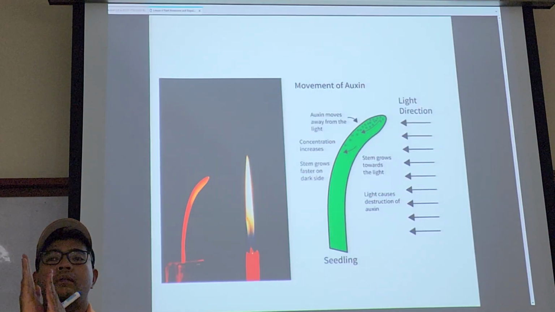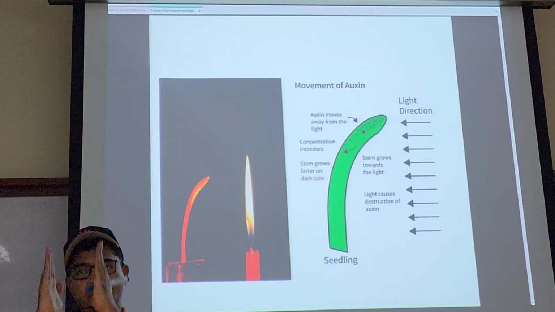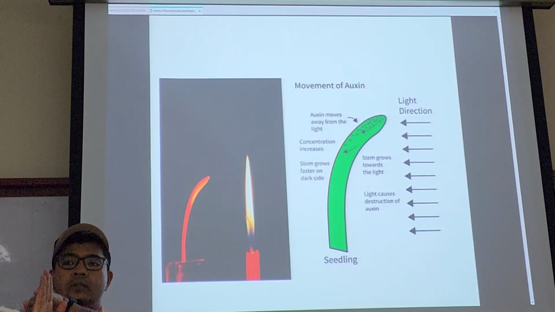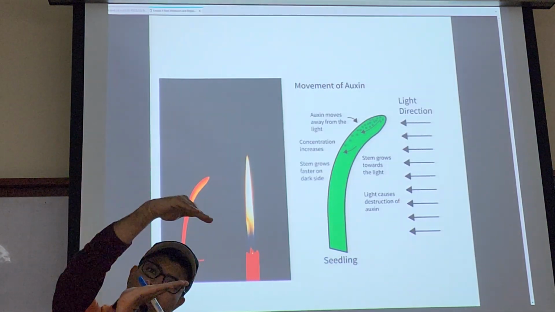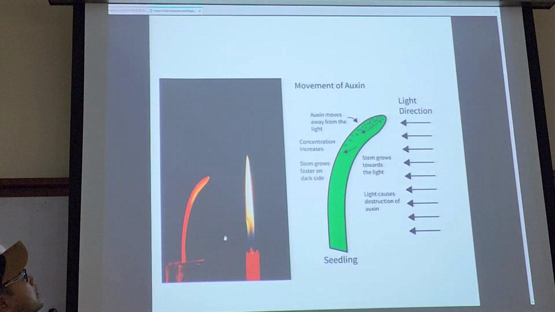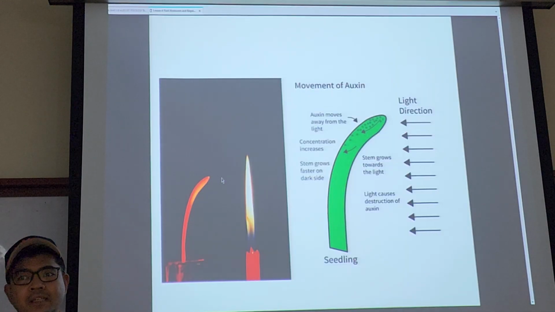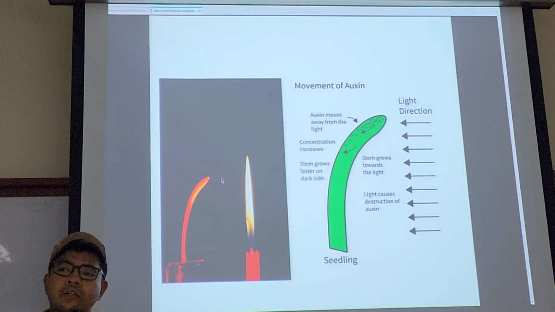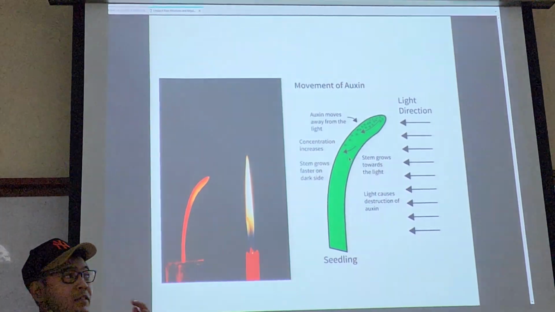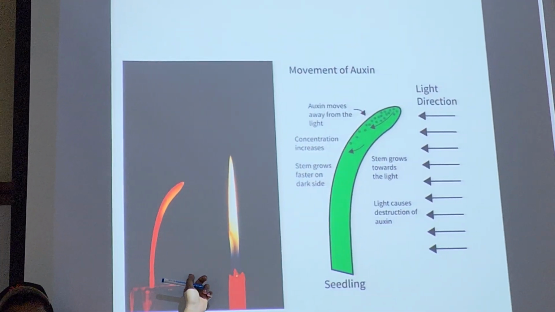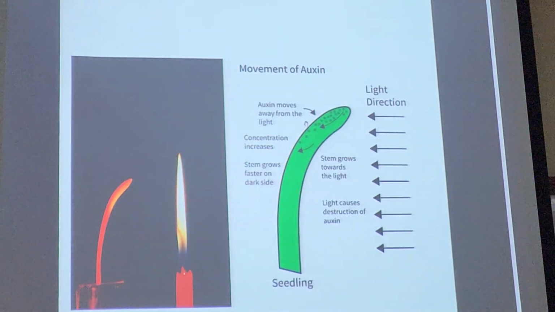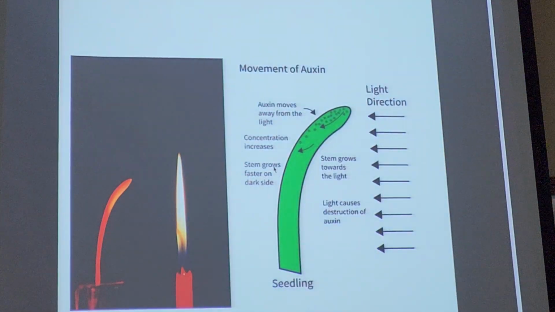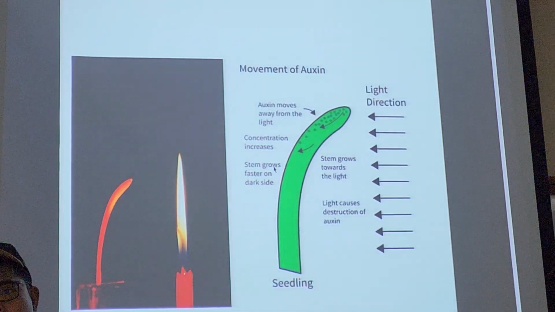If both sides, left and right, are growing at the same rate, it will have a straight morphology. But when one side is growing faster and at a rapid rate, it will make a turn. So that's why it's giving you the illusion the plant is searching for light. It's actually auxin shying away from the light. From your eyes, you see that it's like it's searching for the light, right? The truth is, you know the reason now. It's the auxin. Auxin is shying away, making the darker side to be filled with it, and the darker side grows more. All right.